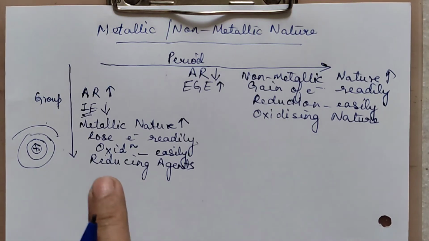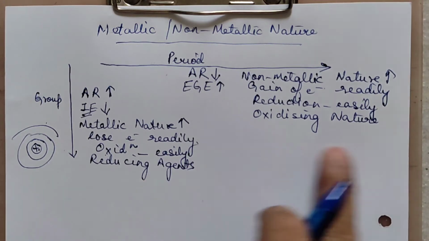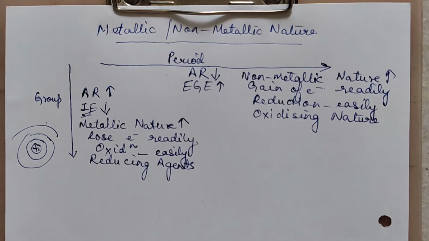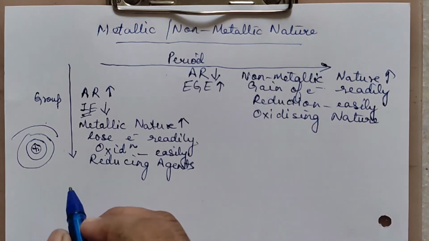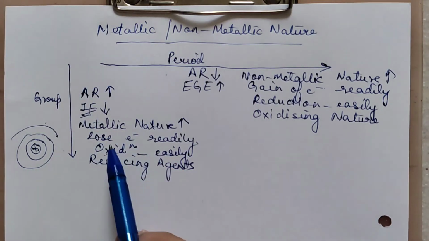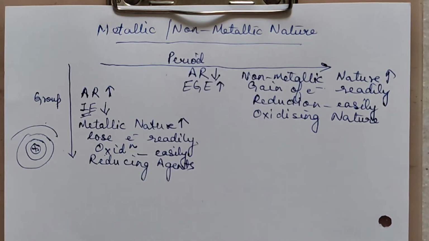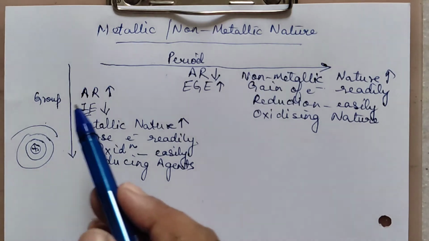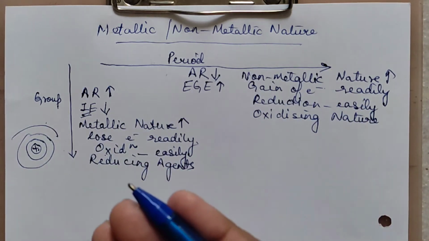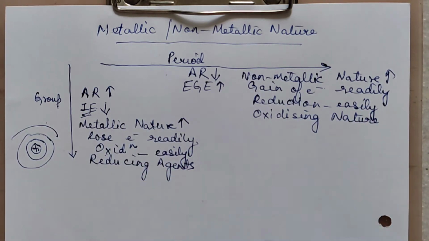Down the group, reducing nature increases. Across the period, oxidizing nature increases. So we can say that down the group, ability to lose electron is increasing. Ability to gain electron is decreasing down the group, right? Across the period, we are saying that they are able to gain electron readily.